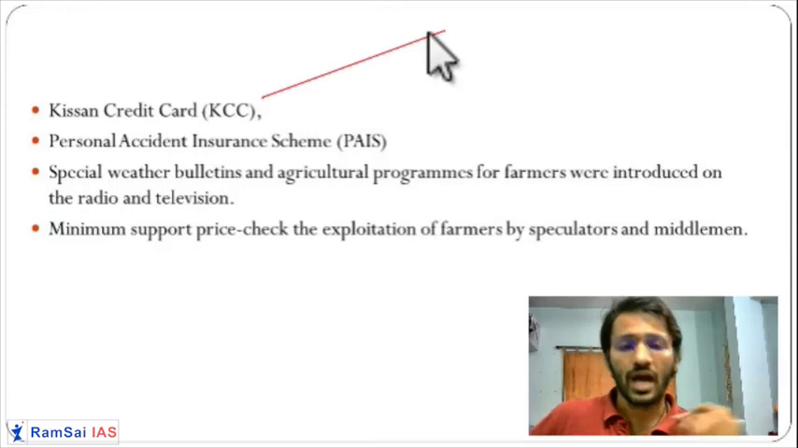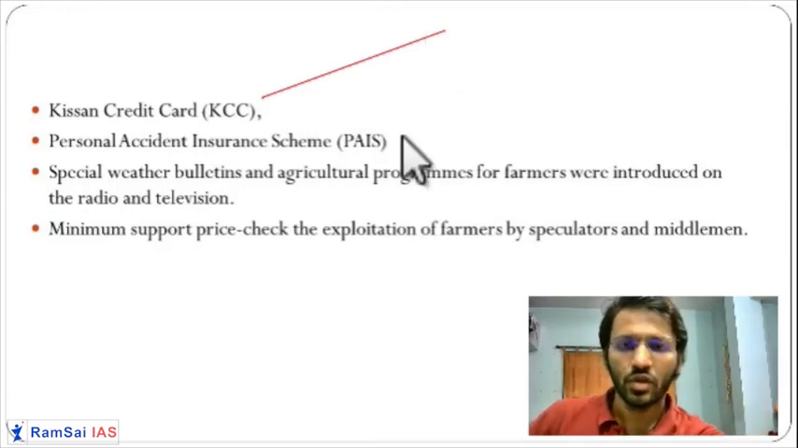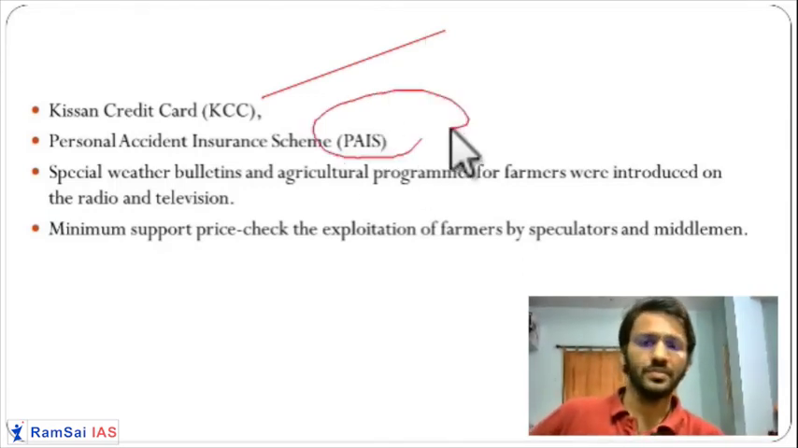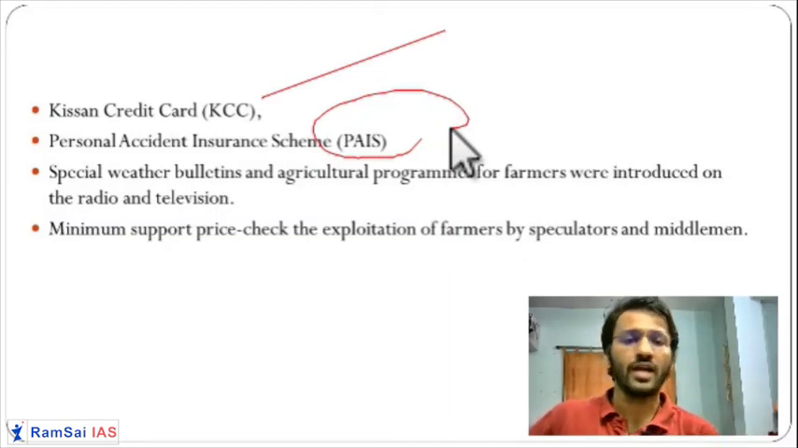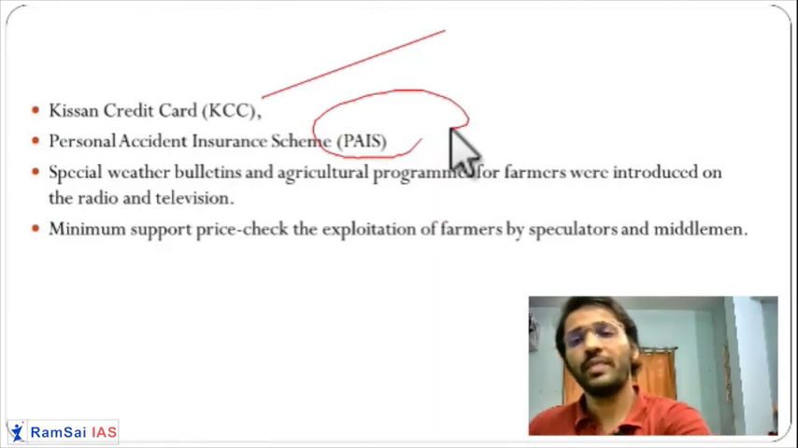Then if a farmer suffers from personal accidents, there are personal accident schemes. Getting it? Then they started specific bulletins, specific news channels, and specific mobile Android apps for the farmers. Television channels have been started. Another important thing is the minimum support price.